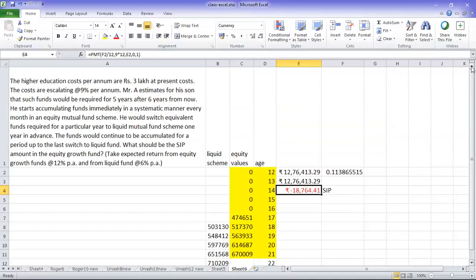Now, to understand how much he has to switch, I go to the liquid scheme, and whatever is the required amount I post, and each one I discount for 1 year because the withdrawal is going to happen 1 year prior to the actual requirement. Then I know the amount that is being switched from equity to liquid. Once I know the switches, I can discount and equate them to one single present value, so that I can spread it across for any period.